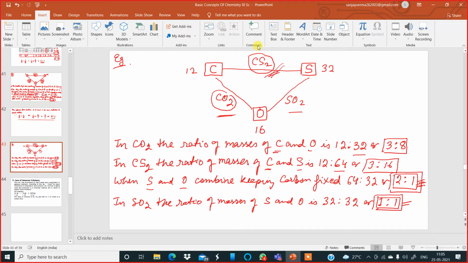So this ratio and this ratio are related to each other. How? Let us see. Therefore, I write 2 by 1 is to 1 by 1. So this is coming 2 is to 1. It is a whole number multiple ratio. So this is how to verify the law of reciprocal proportions.